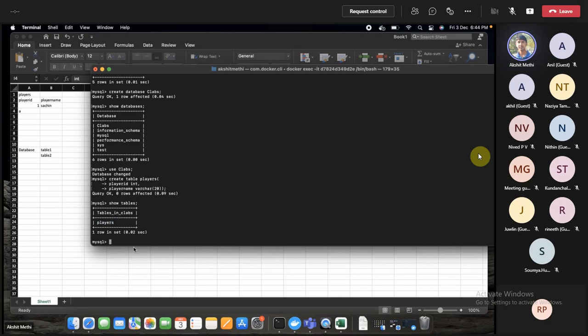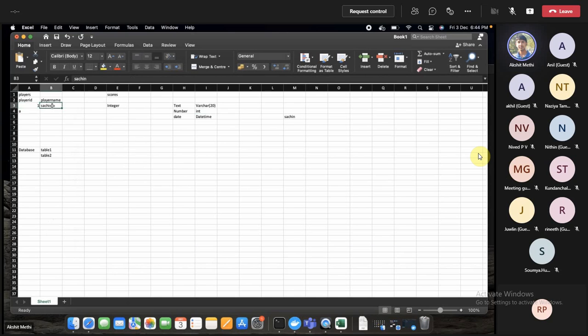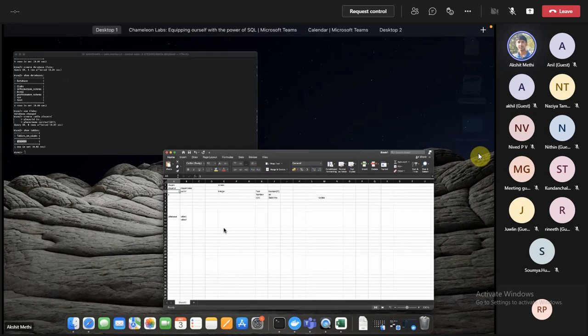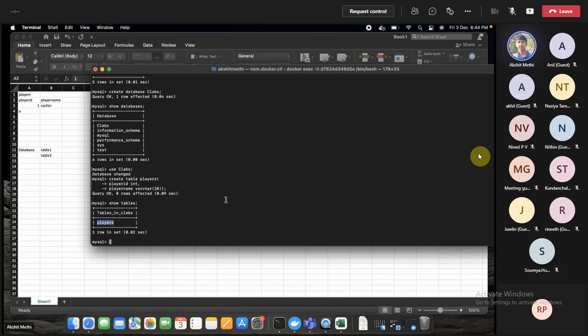All right. So now we had created a table, but a table should have data. Otherwise, what is the use of a table, right? So to insert some data into the table, we have to say, in plain English, we are saying to SQL, insert into which table?